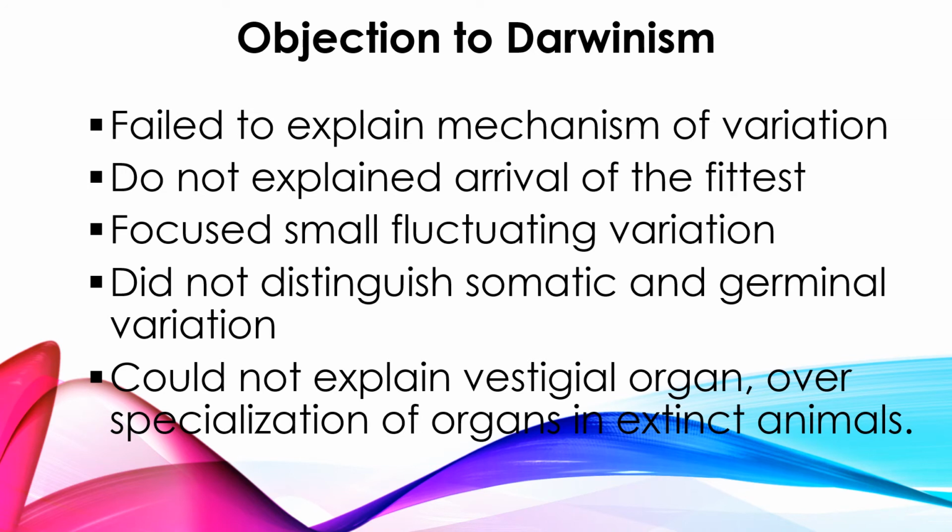And the last one is that he could not explain vestigial organs and over specialization of organs in extinct animals. He has not explained these vestigial organs. Vestigial organs, in the sense, are organs that were present in our ancestors.